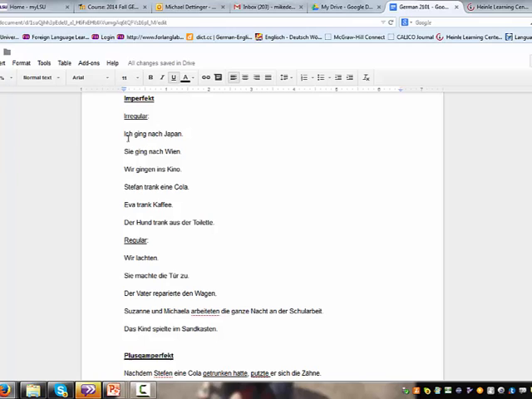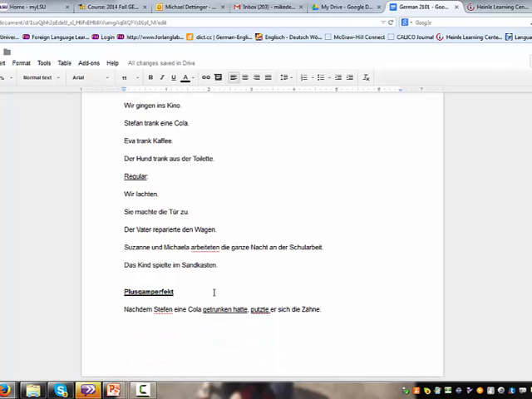So let's look at these. We're starting with the irregular. Ich ging nach Japan. Sie ging nach Wien. Wir gingen ins Kino. So here's some example of first and third person from gehen, ging, and then a plural, gingen. I went to Japan. She went to Vienna. We went to the movies. Stefan trank eine Cola. Eva trank Kaffee. Und der Hund trank aus der Toilette. Ekelig.